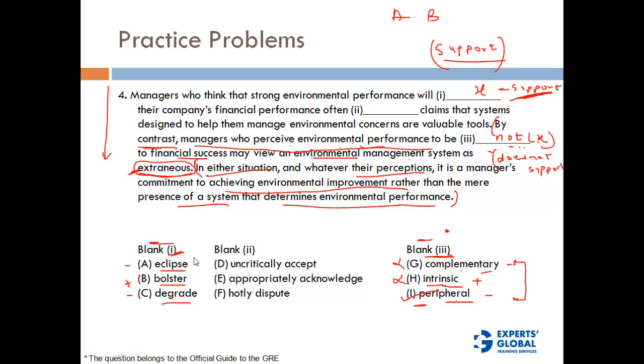Which of these means a positive word? So these negative words have gone. Bolster also means support, so we are choosing B. So the answer here is B. Now let's read this and try to figure out the meaning for blank 2.